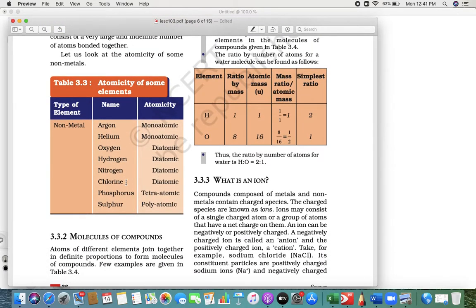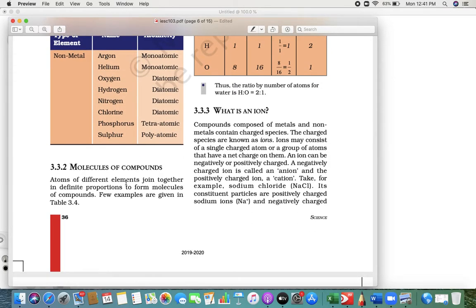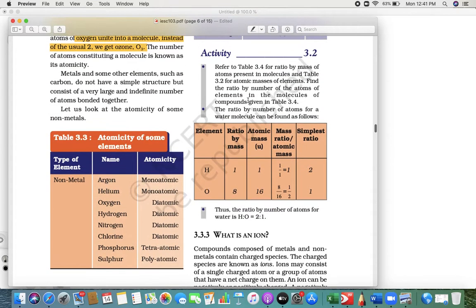Now molecules of a compound. What we are saying is atoms of different elements joined together. So what does that mean? Let me show you. Atoms of different elements joined together in a definite proportion to form molecules of a compound, for example, as given in the table. Now if you see hydrogen and oxygen, what is the ratio by mass? 1:8.